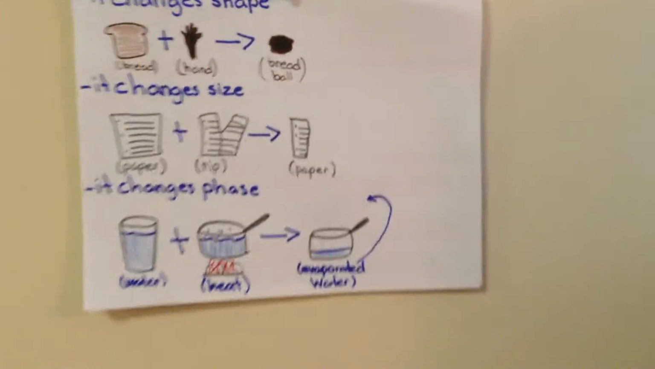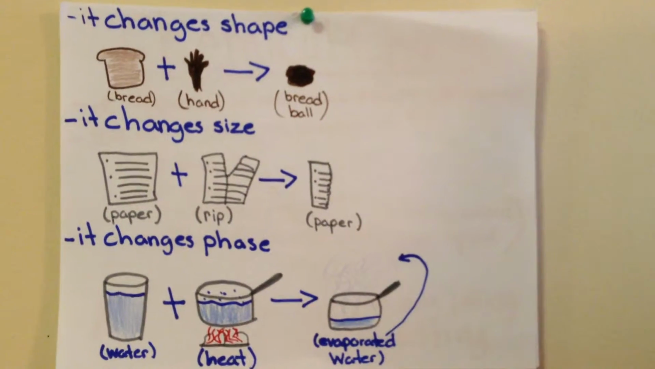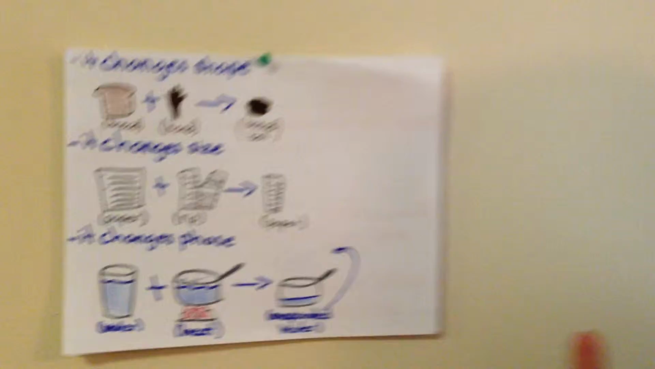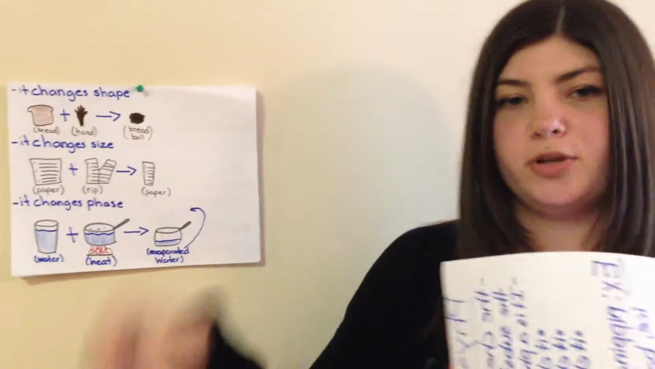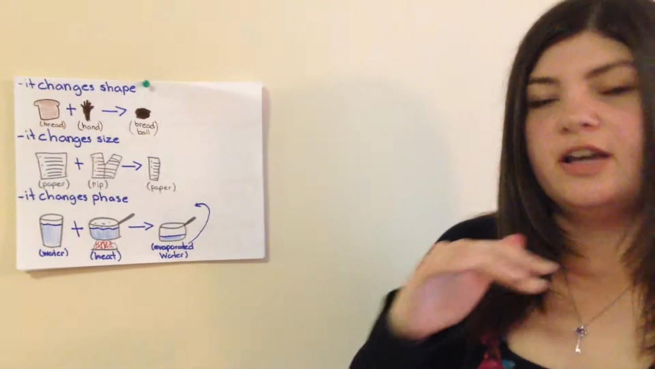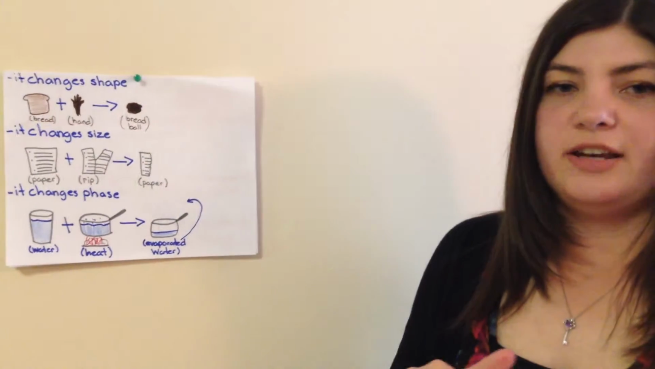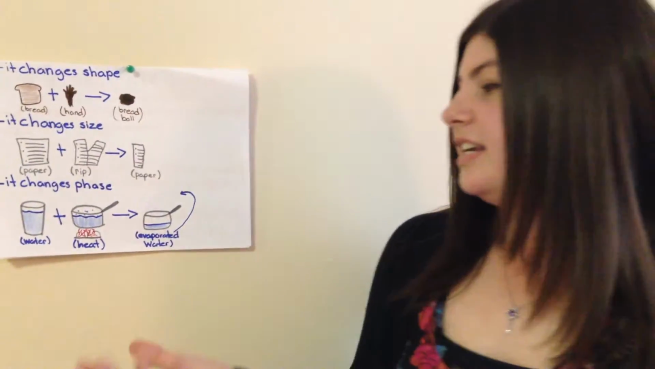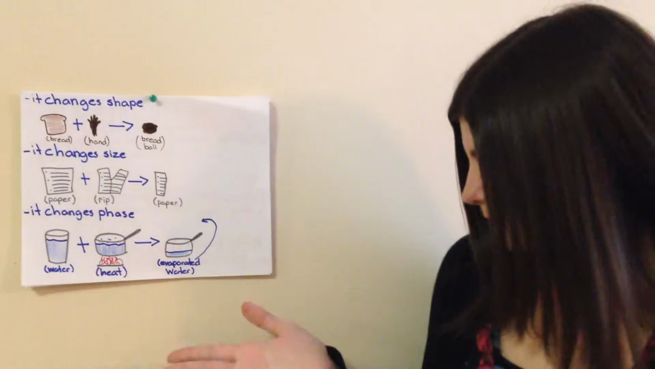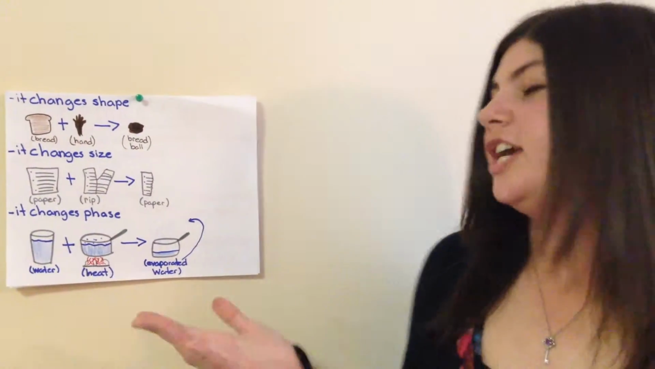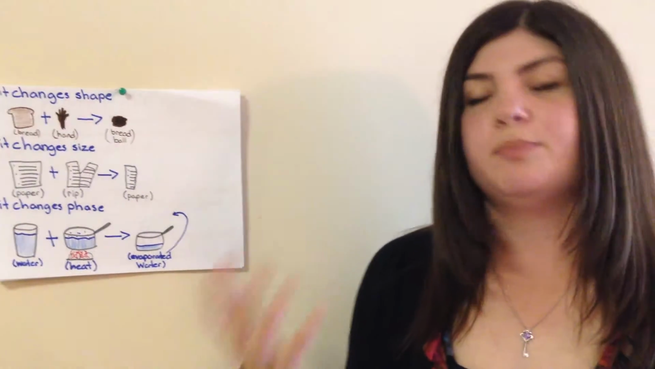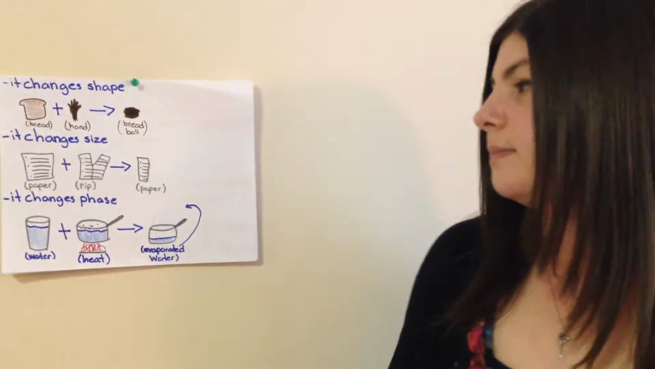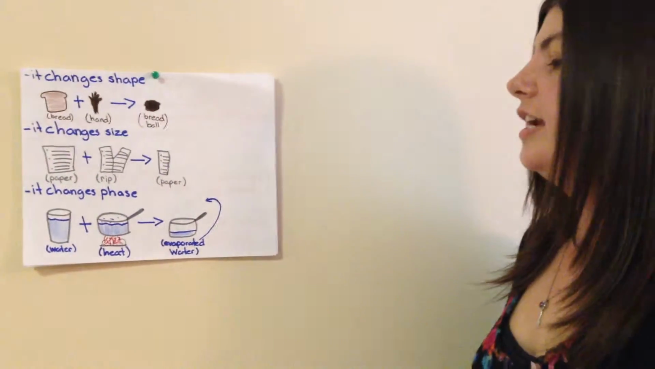The next part we're going to look at for physical changes is if it changes phase. So say you've got a glass of water and you take that water and you pour it into a pot, put the pot on the stove, turn the heat on, and it starts to boil and you get your evaporated water. Well, that evaporated water, that steam, you've still got water. You've changed its phase. You've changed it to a gas. But that water, still water, hasn't changed into any other new substance. So that is a physical change.